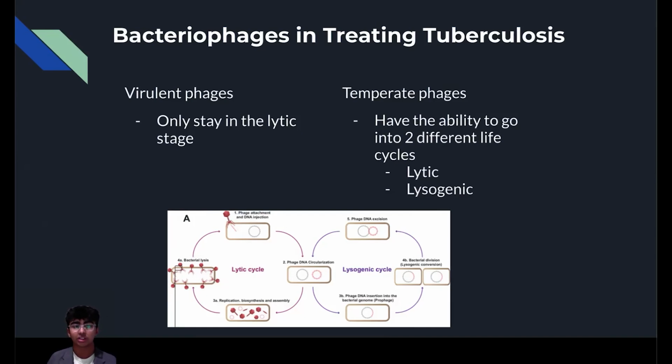In contrast, during the lysogenic stage, the phage integrates its DNA into the bacterial genome and replicates passively as the bacterium divides. This integrated viral DNA, called a prophage, is copied each time the bacterial cell divides. In short, the lytic cycle is when a bacteriophage enters a bacteria, replicates, and explodes the bacteria, and the lysogenic cycle is where the phage puts some of its own DNA in the bacteria's DNA so that it replicates every time the bacteria replicates.